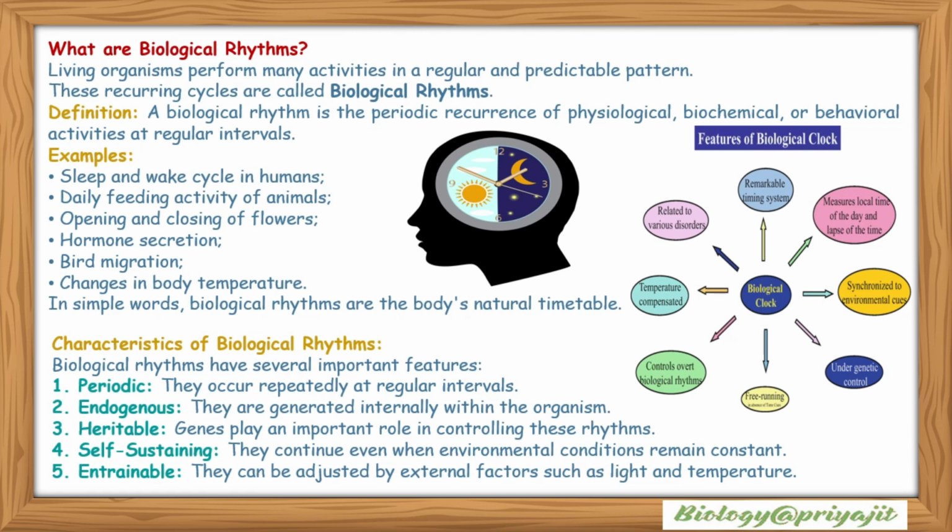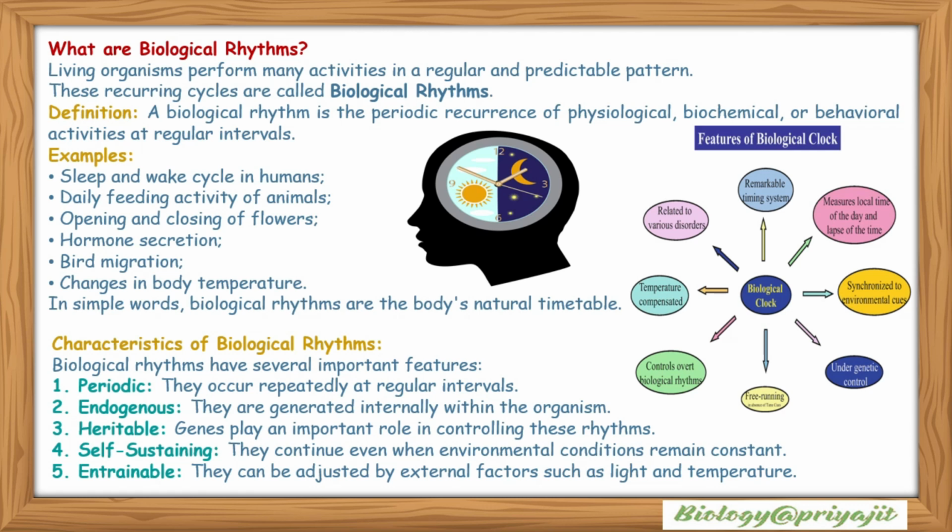Examples: sleep and wake cycle in humans, daily feeding activity of different animals, opening and closing of the flowers, hormonal secretion in animals and plants, bird migration, changes in body temperature of human, etc. In simple words, the biological rhythms are the body's natural timetable.